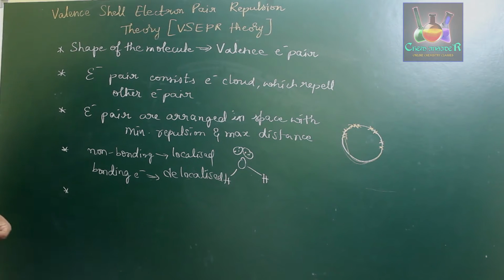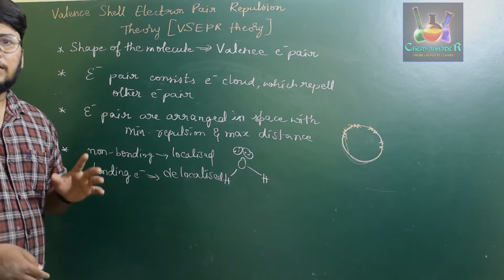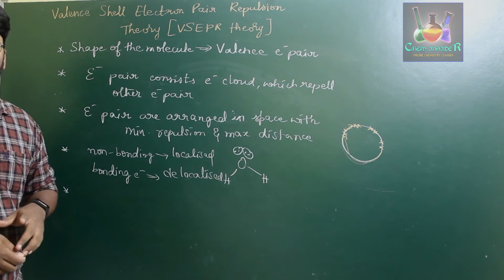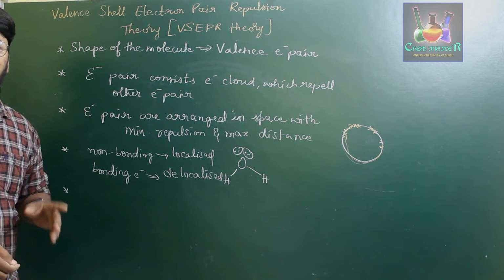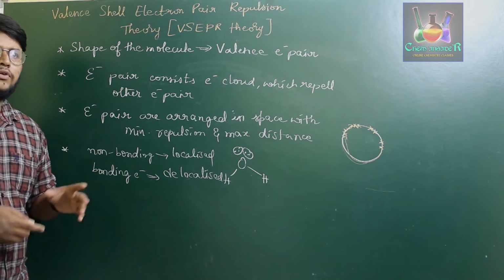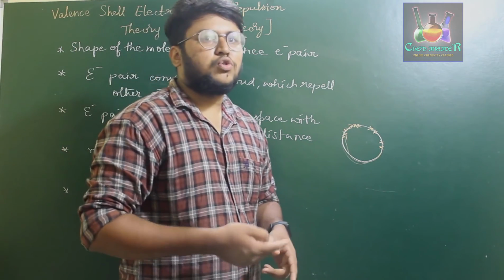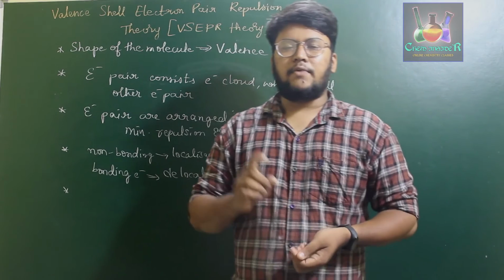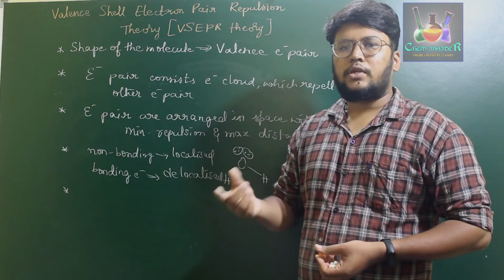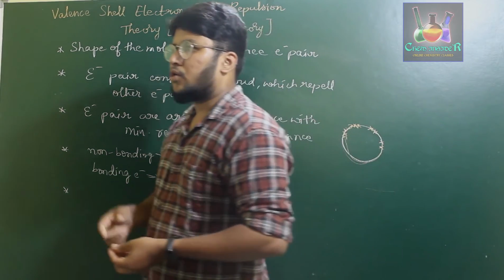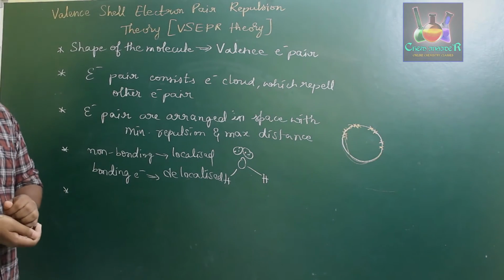And the fifth point which they said was, if you consider a single covalent bond, then the electrons present in that particular bond are called a single pair. If two or more atoms have multiple pairs of electrons shared between them, then those are called super single pairs. If there is just one pair of electrons, they are called a single pair. If they have more than one pair, then they are called a super single pair. Okay, that was about the fifth postulate.